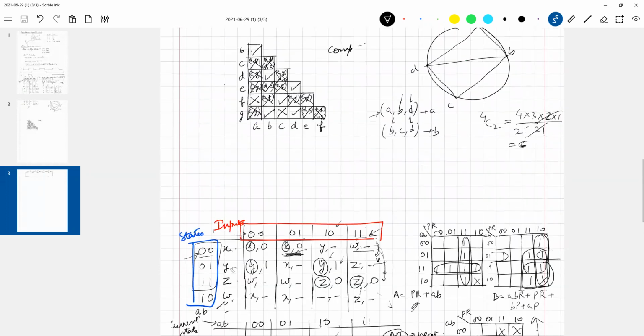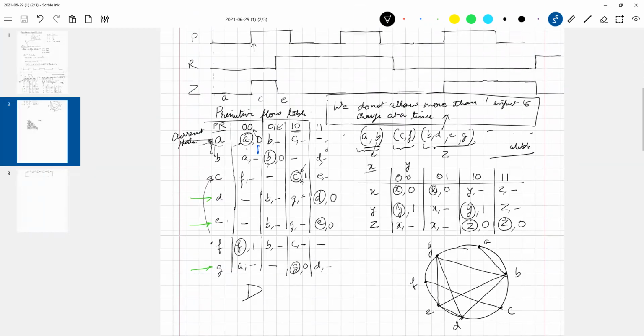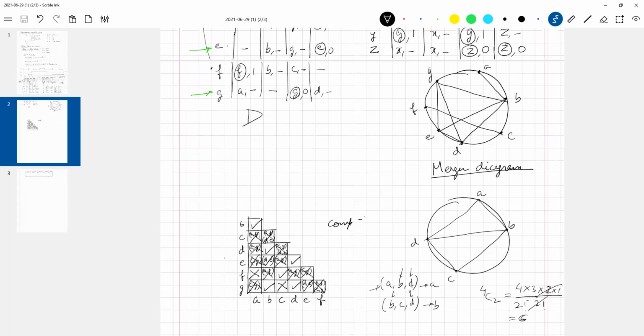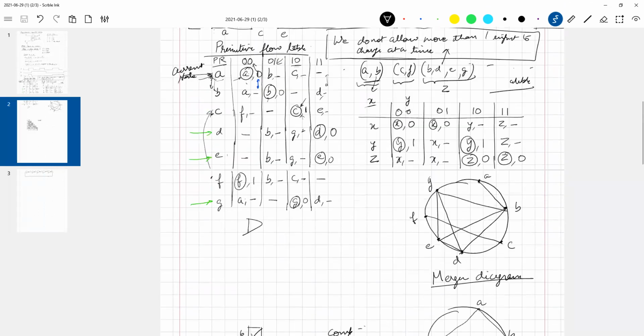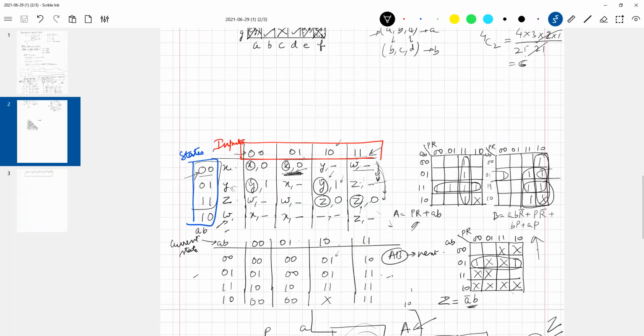We started with this problem definition. From the problem definition, we built a primitive flow table using the implication table and merger diagram. We came up with a reduced flow table. From the reduced flow table, we did state assignment. Then we found out that there might be races, so we added an additional state W, which takes care of any races.